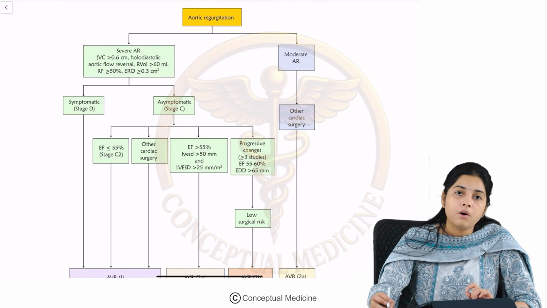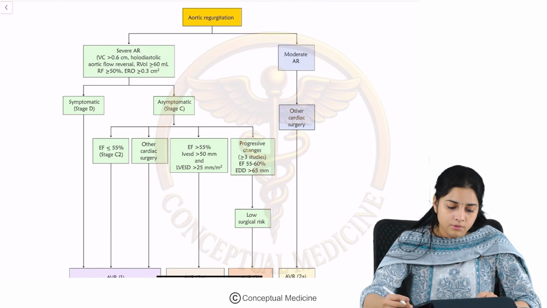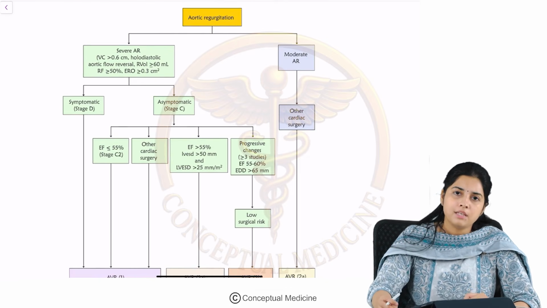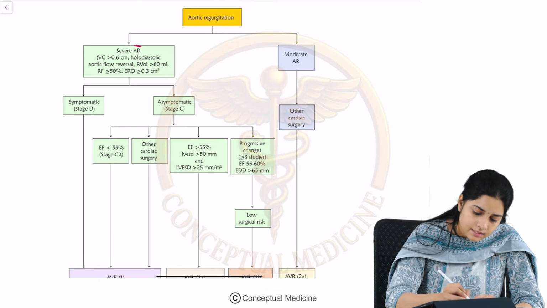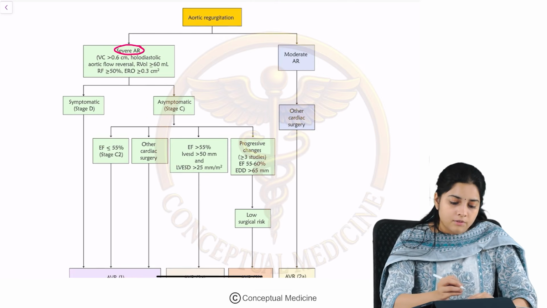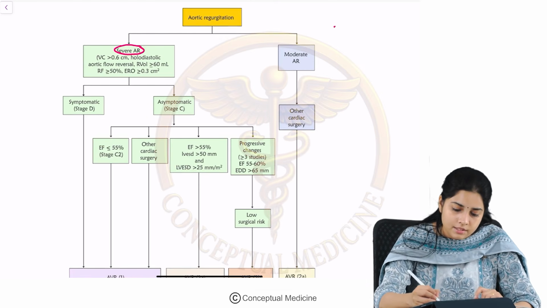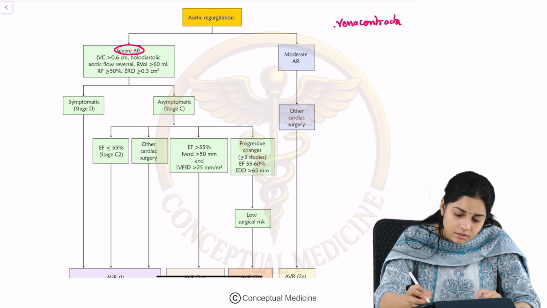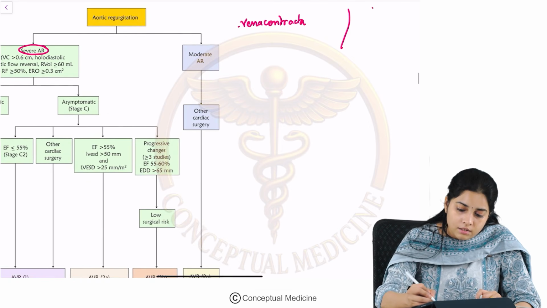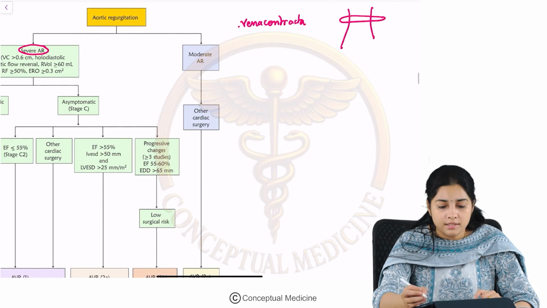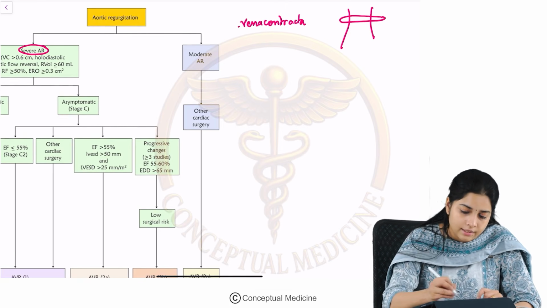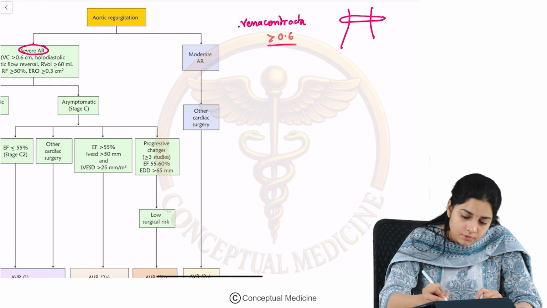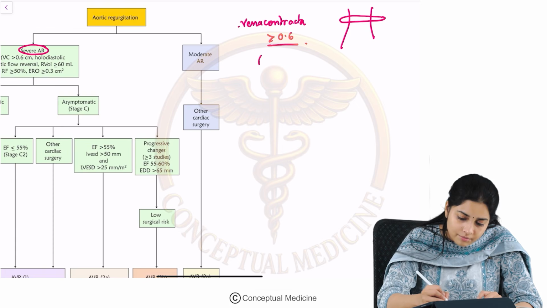Fine. So, on the echo, there are certain things that you have to see. How will you know that this is a severe AR? The first thing you have to remember is the vena contracta. Vena contracta basically refers to the narrowest portion of the regurgitant jet. If the vena contracta is more than 0.6,